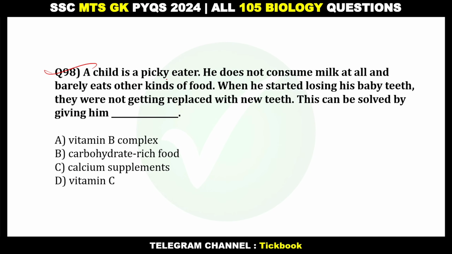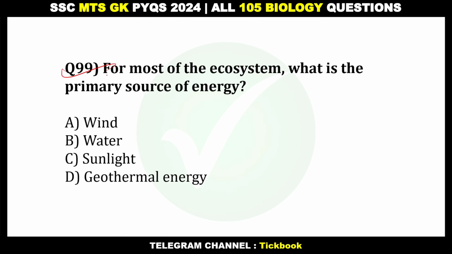98. A child is a picky eater. He does not consume milk at all and barely eats other kinds of food. When he started losing his baby teeth, they were not getting replaced with new teeth. This can be solved by giving him dash. Option number C, calcium supplements. 99. For most of the ecosystem, what is the primary source of energy? Option number C, sunlight.